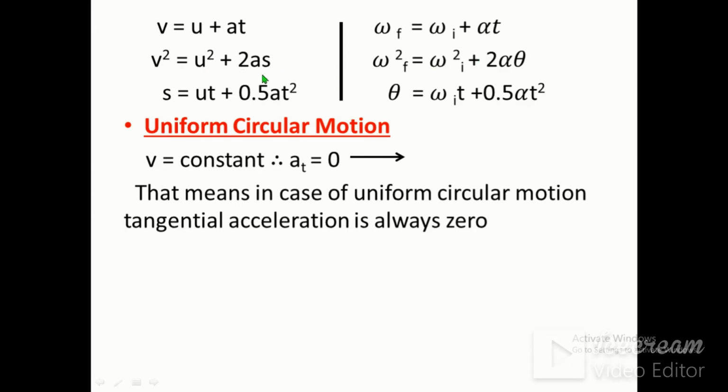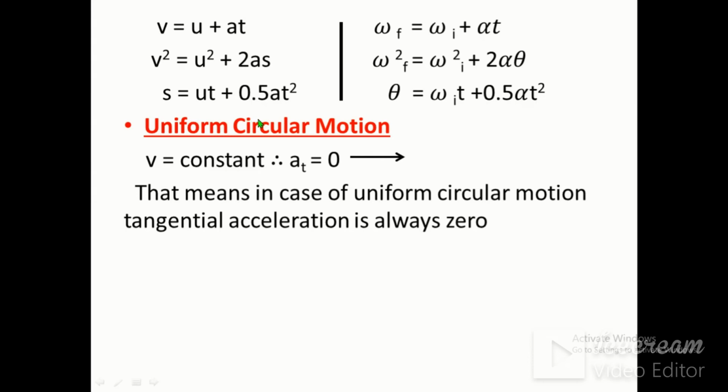v square is equal to u square plus 2s will become omega f square is equal to omega i square plus 2 alpha theta, where omega f is equal to the final angular velocity, omega i is equal to initial angular velocity, alpha is equal to angular acceleration, theta is equal to the angular displacement.